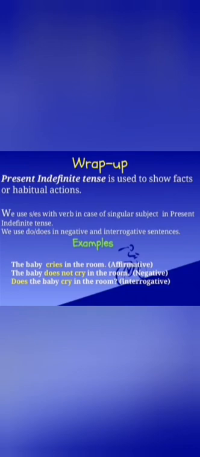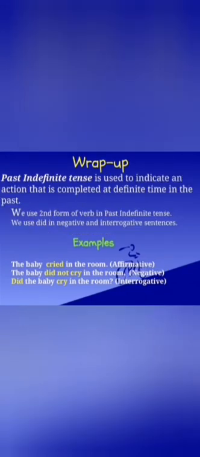Class, now let's wrap up our lesson. Present indefinite tense is used to show facts or habitual actions. We use s or es with the verb in case of a singular subject. We use do or does in negative and interrogative sentences. For example, the baby cries in the room. This is an affirmative sentence. The baby does not cry in the room. This is a negative sentence. Does the baby cry in the room? This is an interrogative sentence.